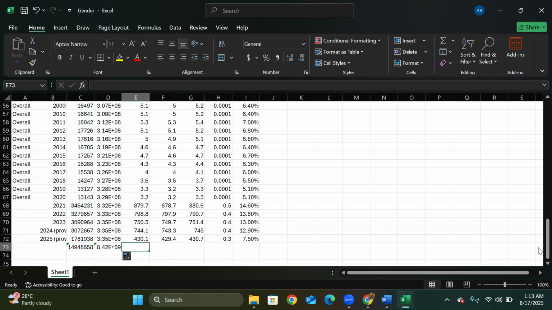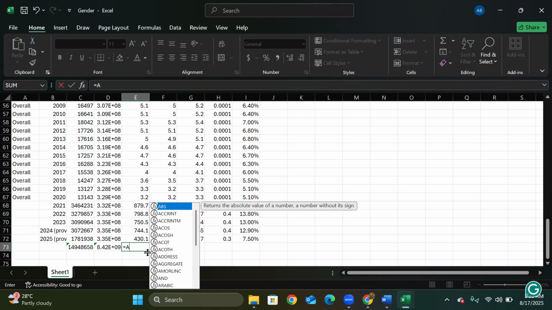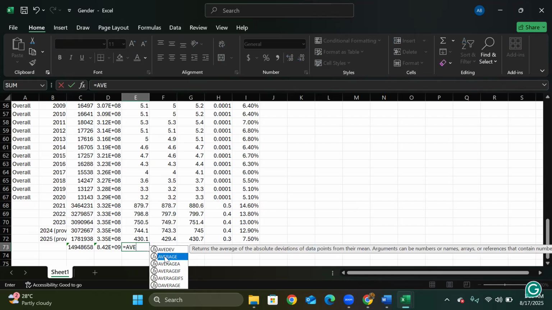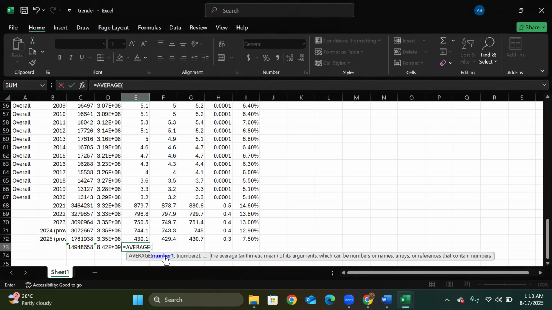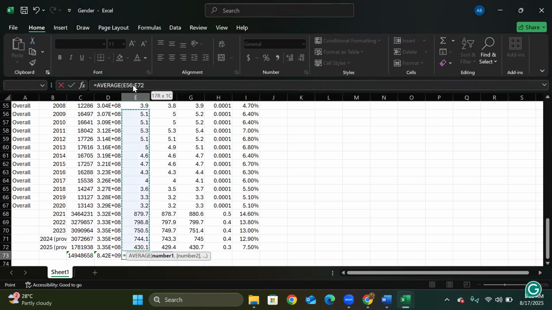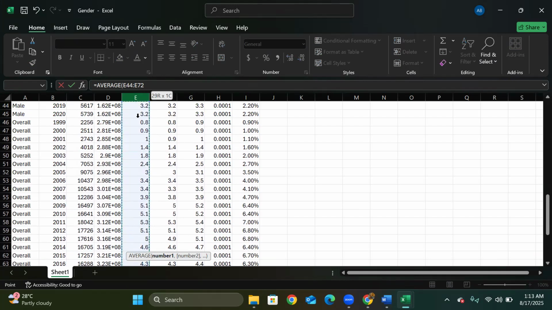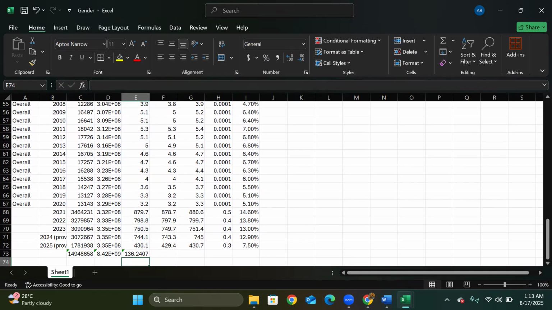But for the age adjusted mortality rate, I cannot sum them. It's a different thing. Age adjusted mortality rates have already been adjusted. So here I will just write average. I will use the average function and then I will use this one. Okay, and then I will copy it here till the last one. So that's how you will do the overall total analysis of the data extraction. Okay, thank you.